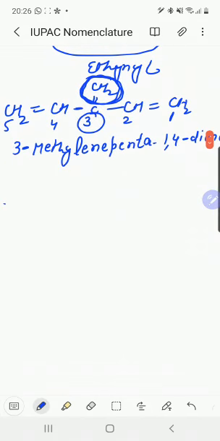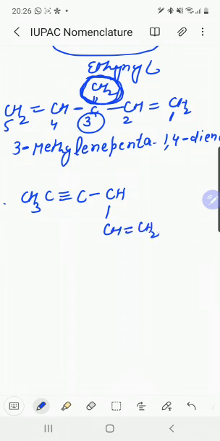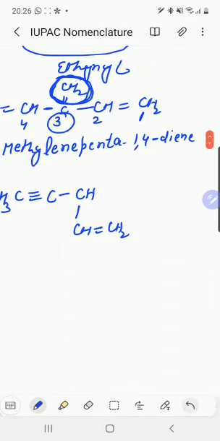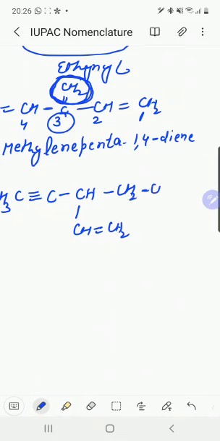One more example we will give. For example, CH3 C triple bond C, CH double bond CH2, CH2, CH double bond CH2.